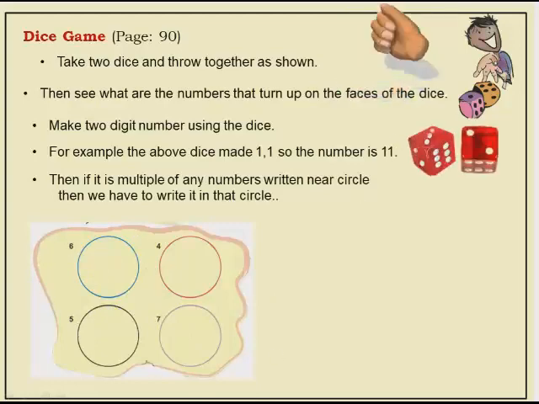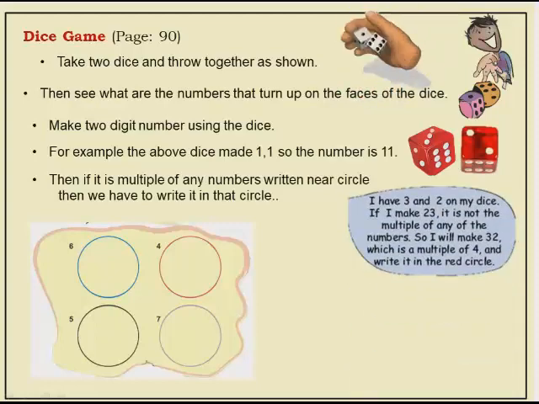Okay, children, now one more example. Now I have put a dice. In that, one dice is 3, the other dice is 2. So what number will I make? 32? Sure. Can't I make 23? Yeah. So here is a confusion.